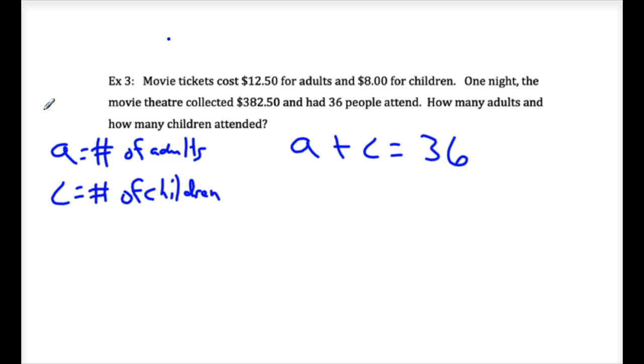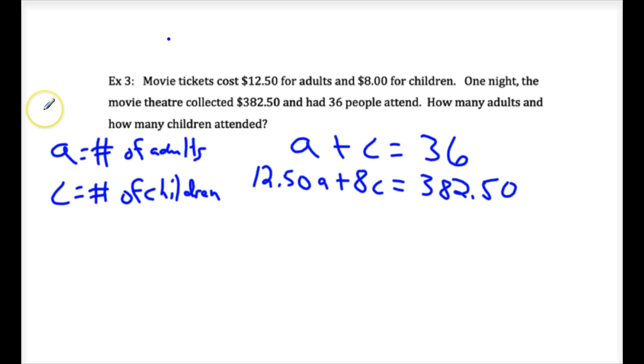I got 12.50A plus 8C equals 382.50. Very good. 12.50A plus 8C equals 382.50. Or you just don't do the decimals sometimes. You could, you just make sure you move the decimal over on the 8 to 800. I wouldn't do it that way, because we can deal with decimals, we've got our calculators. Let's just multiply the top one by -8. That'd be the easiest route.